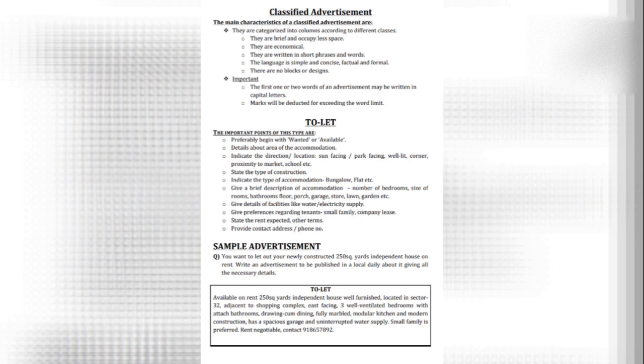After that, you need to mention your preference. Preference means whether you would prefer a small family, would you like to give it to a government employee, or you would prefer to give it on lease to a bank or a company. So that's your choice. And most importantly, rent expected. And of course, don't forget to mention the contact address towards the end. So these are the points, about 9 in number, that we need to take care of while drafting this kind of advertisement.